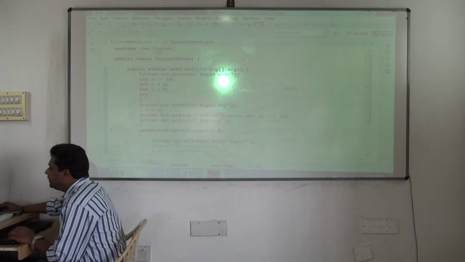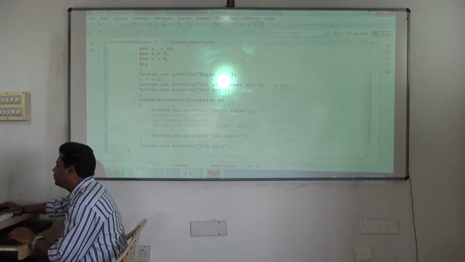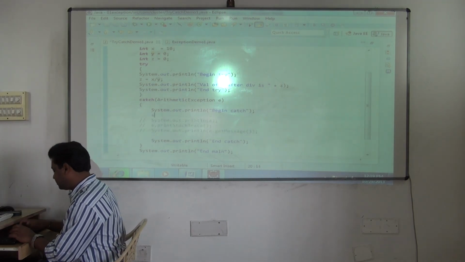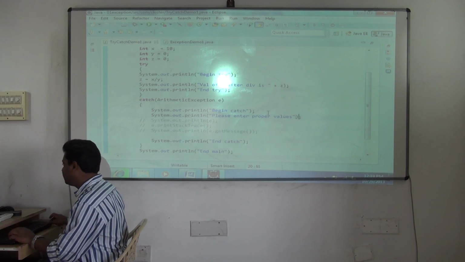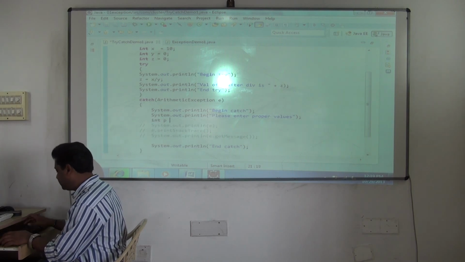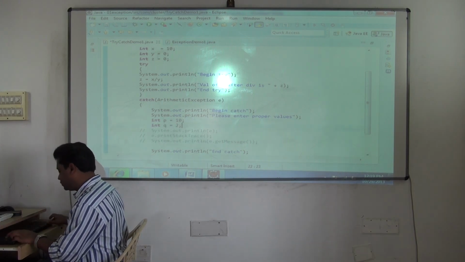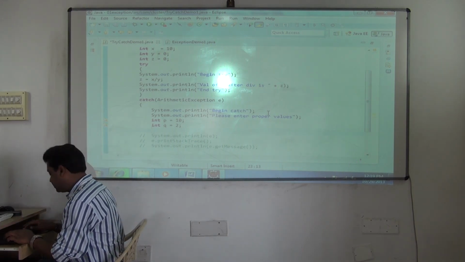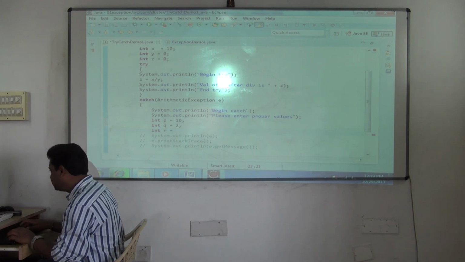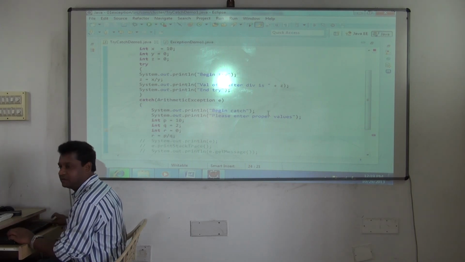So see here, earlier he had given 0, so you tried to divide it, exception occurred. You caught it. After catching, what will you do? You can ask him, please enter proper values. Now he'll give you int p = 10, int q = 2. Here I am still hard coding. Later on we'll do it dynamically. Okay. int r = 0; r = p / q. Getting it now?